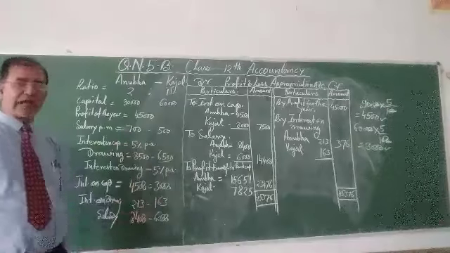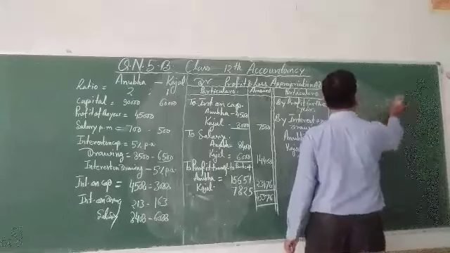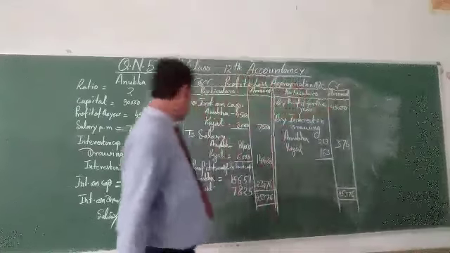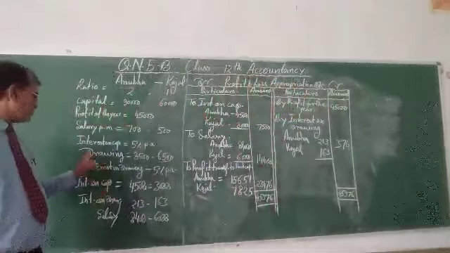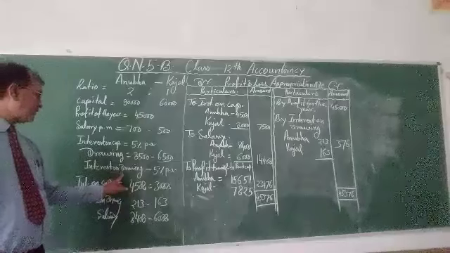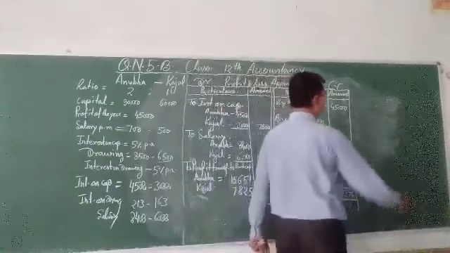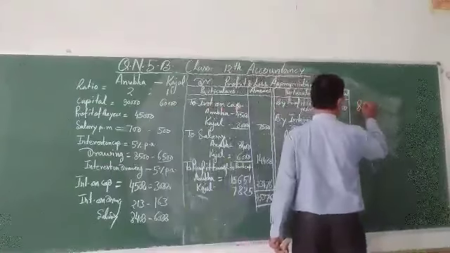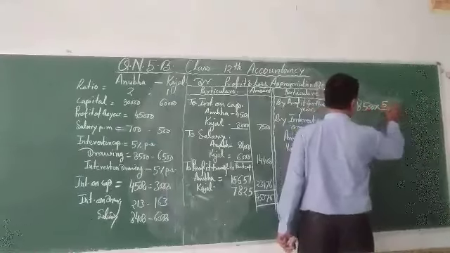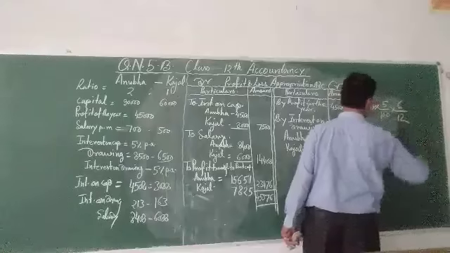Next, you have to calculate interest on drawing. Whatever the drawing made by the partners during the year, Anubha withdraws 8,500 and the rate of interest on drawing given is 5% per annum. This way you can calculate: 8,500 into rate of interest 5 upon 100 into 6 by 12.